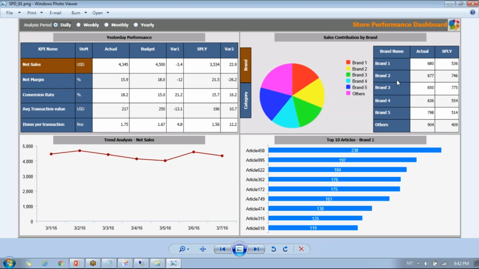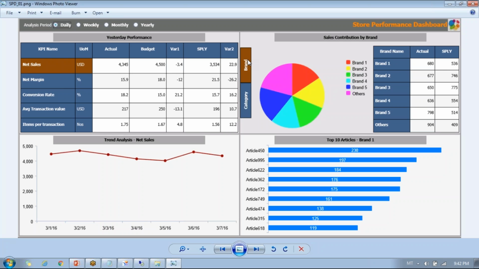So the pie chart and table show the same information, one in a graphical format and one in a number format. The pie chart shows the sales contribution by brand. Right now our actual is 4,345. So how it is contributed by all the brands: brand one contributed 680, brand two 677 and so on.